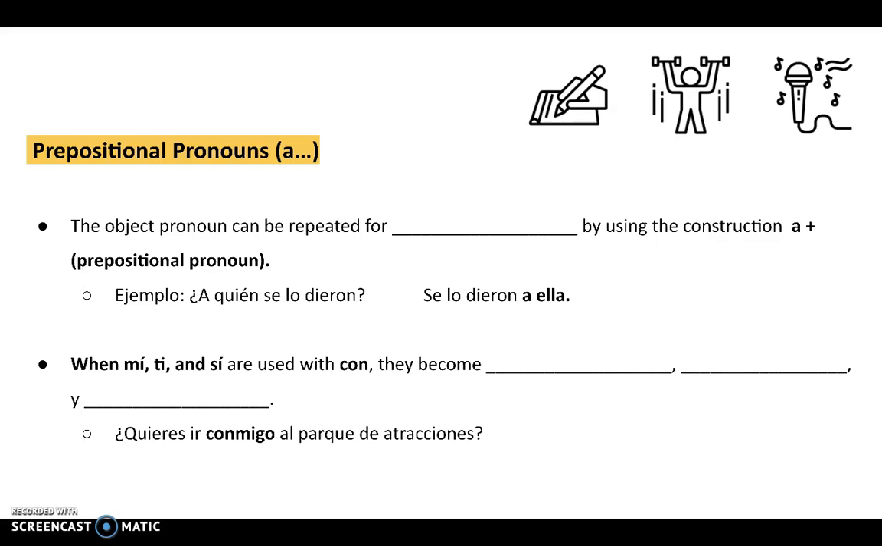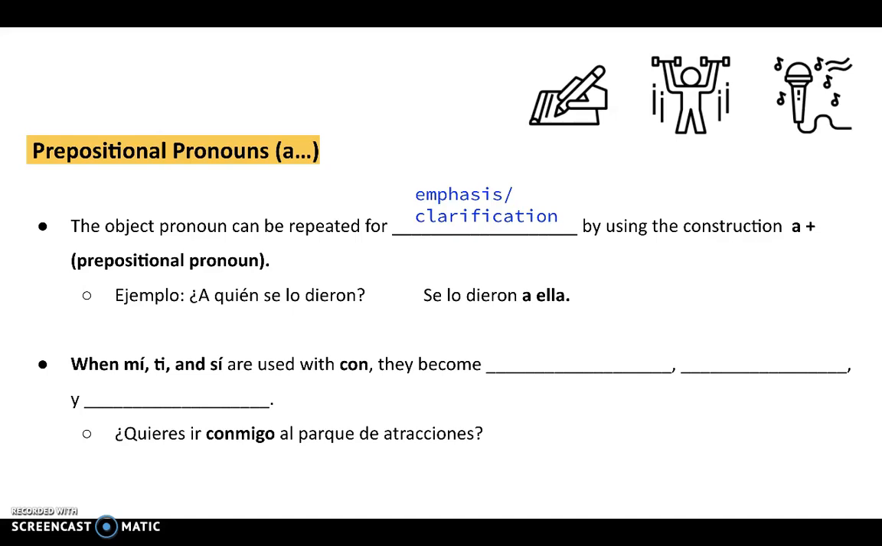A lot of times when we're working with object pronouns, students ask me what the a mí, a ti, a Elena, a nosotros refers to. This is called a prepositional pronoun. The object pronoun can be repeated for emphasis and clarification by using the construction a plus a prepositional pronoun.